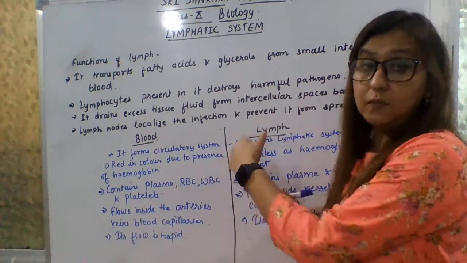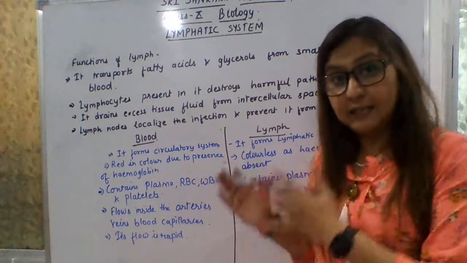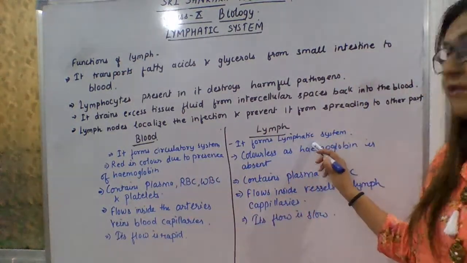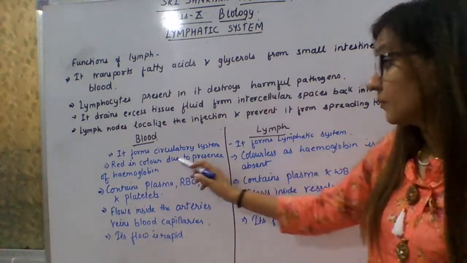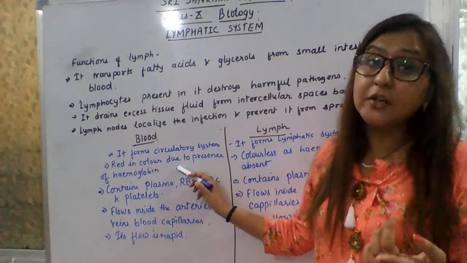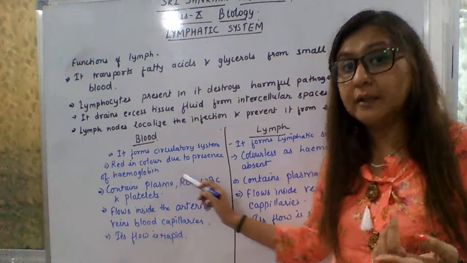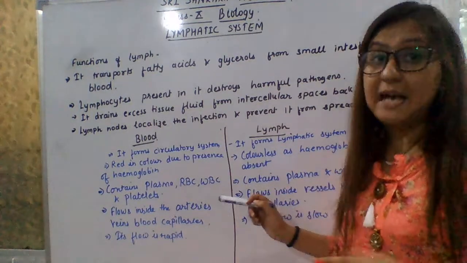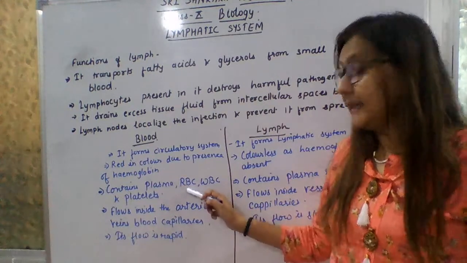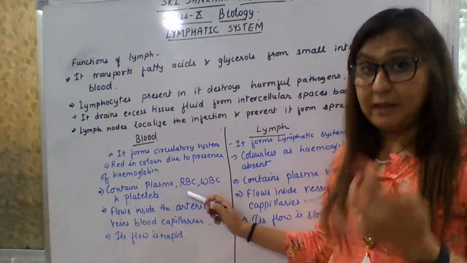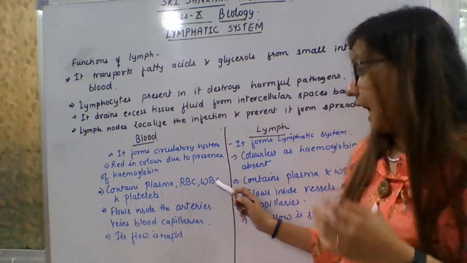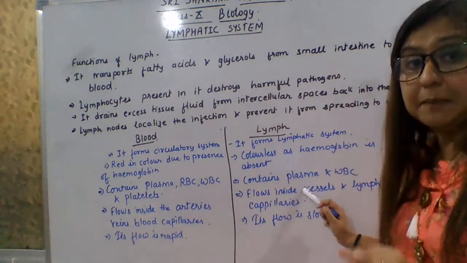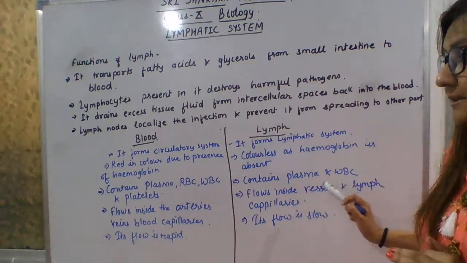Now, what is the difference between blood and lymph? Blood forms the circulatory system and lymph forms the lymphatic system. Blood is red in color due to the presence of hemoglobin, whereas lymph is colorless as hemoglobin is absent. RBCs are absent here. Blood consists of plasma, WBC, RBC and platelets, whereas lymph consists only of plasma and WBC.